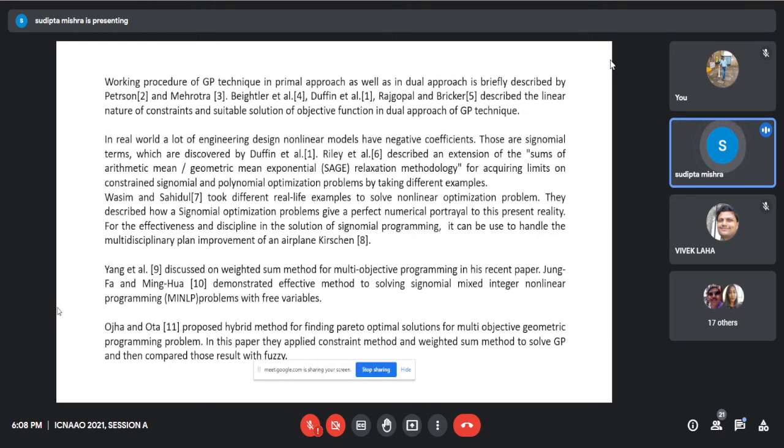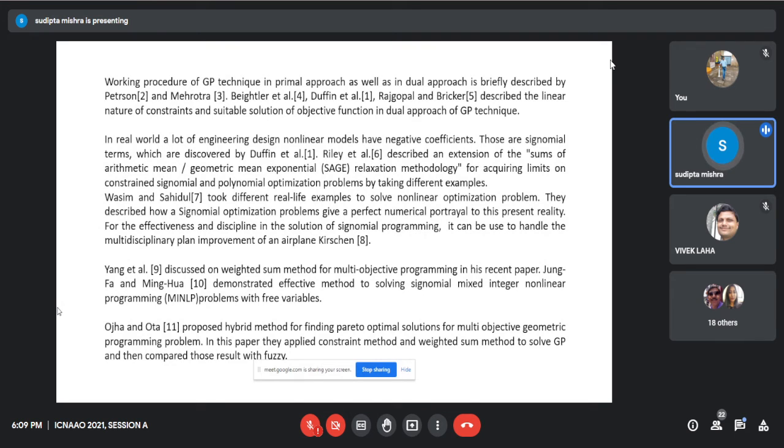The working procedure of the GP technique in the primal approach as well as in the dual approach is briefly described by Peterson and Mehrotra. Beightler, Duffin, Rajgopal, and Bricker described the linear nature of constraints and a suitable solution of the objective function in the dual approach of the GP technique. In the real world, a lot of engineering design nonlinear models have negative coefficients.